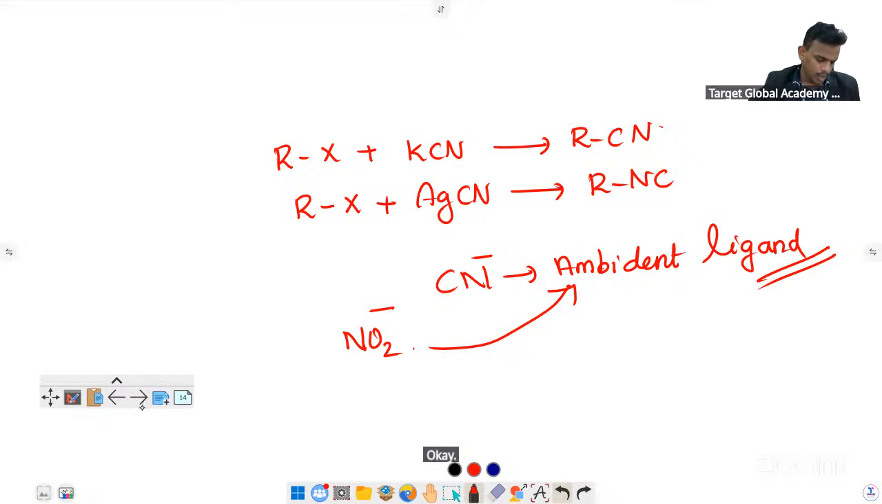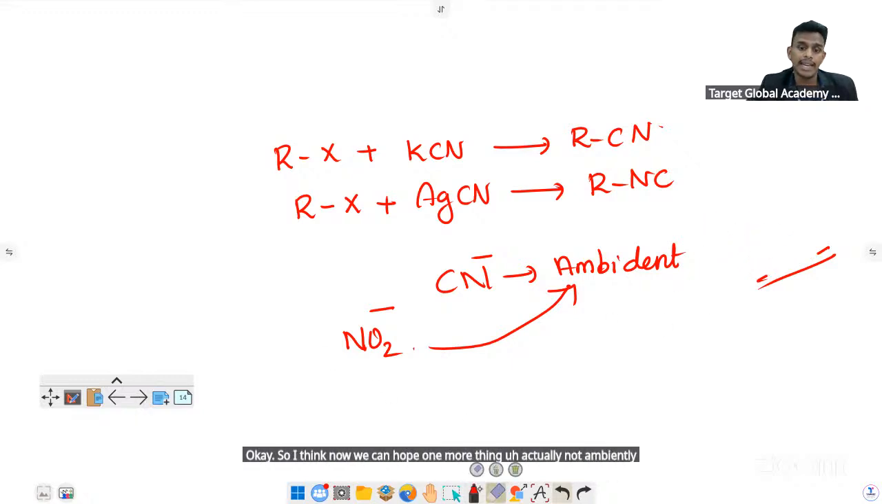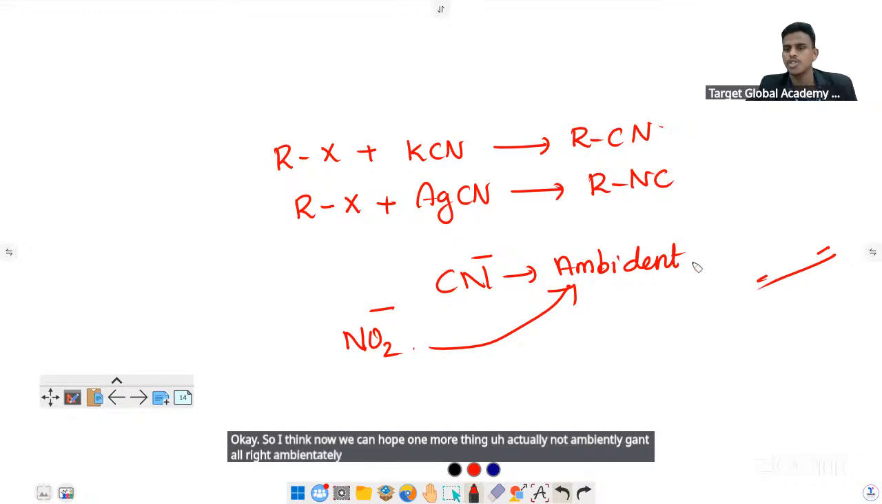So I think now we can move on, but one more thing. Actually, not ambident ligand, don't write ambident ligand. Ligand is used in coordination compounds. Here we can write nucleophile.